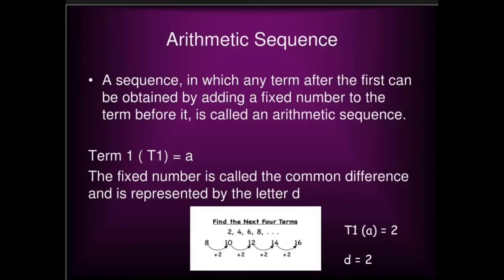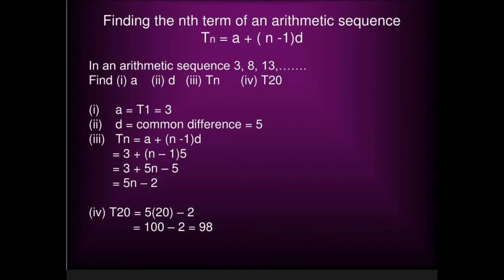Now, an arithmetic sequence is that sequence in which any term after the first can be obtained by adding a fixed number to the term before it. The first term is denoted by a and the fixed number is called the common difference. It is represented by small d. Now, the nth term of an arithmetic sequence is denoted by Tn or An. It is equal to a plus (n minus 1)d.